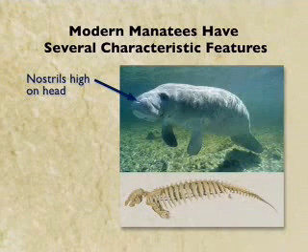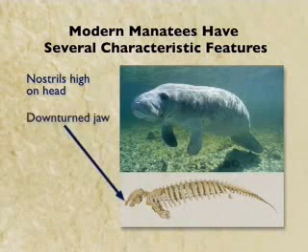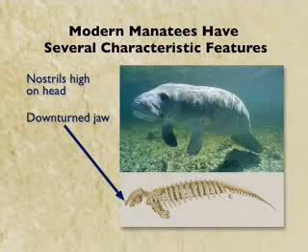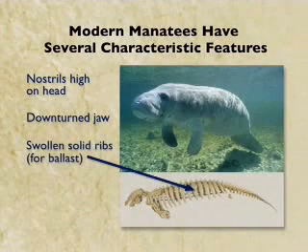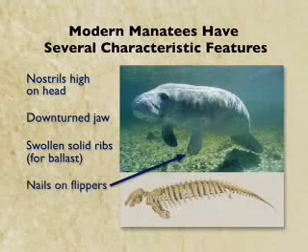Nostrils that are located high up on the head for breathing at the water-air interface. Very unusual downturned jaws that are only seen in manatees and a closely related animal called dugongs. Unusual ribs. So most animals have ribs that are hollow, filled with bone marrow. In manatees and dugongs, the ribs are actually solid. They're filled with bone. That's thought to serve as a form of ballast for these marine creatures.